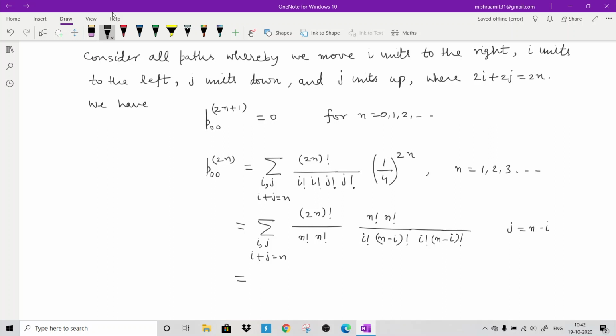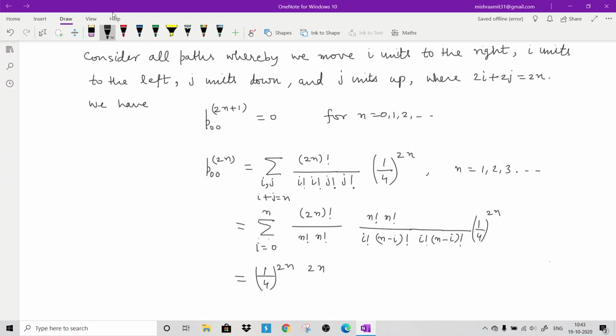So what it will give you, and then of course the summation will be i ranging from 0 to n. I am just putting j equal to n minus i and multiplying by factorial n square in numerator and denominator. So what it will give you, and this is 1 by 4 to the power 2n. Remember this. Now it will give us 1 by 4 to the power 2n outside, and this